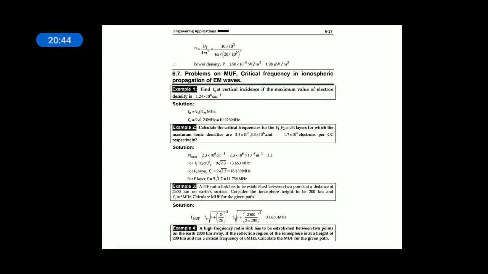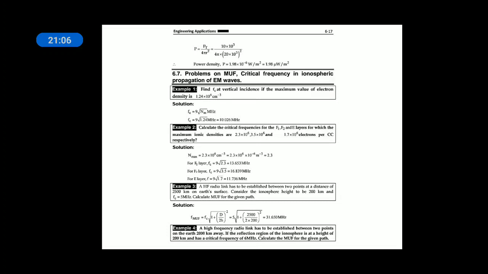So when the wave is bending, there are two or three important parameters which decide the amount of radiation received at the receiver, the distance at which the radiation is received, and the maximum frequency that can be transmitted by a layer in the ionosphere. Those are called MUF and critical frequency.